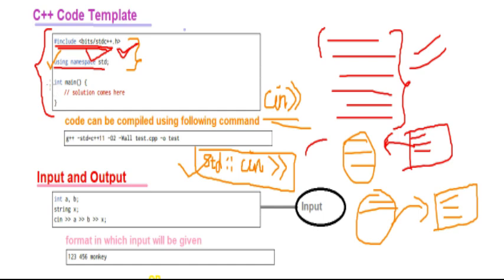Then the code starts from here, that is int main, and the solution goes inside the function. So this is the basic C++ code template.